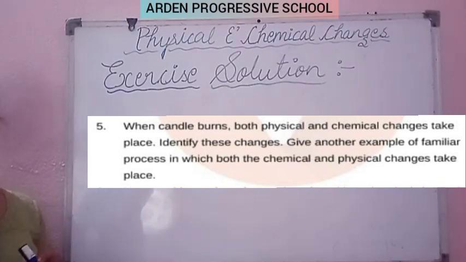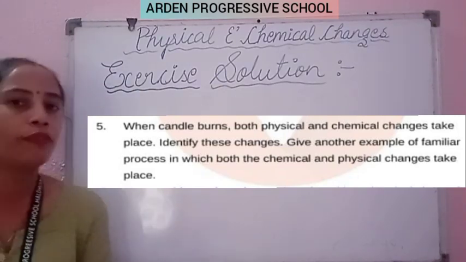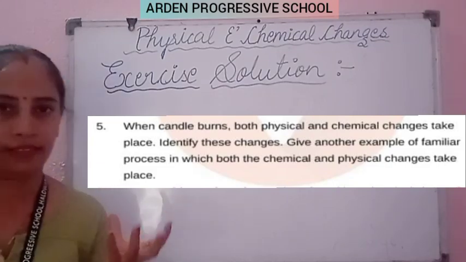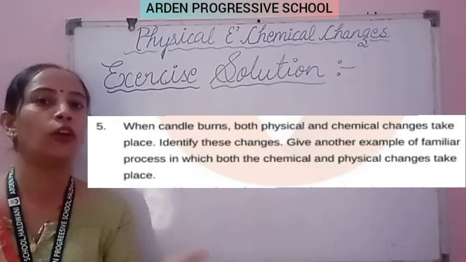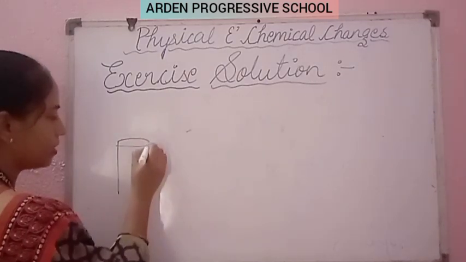Identify these changes. Give another example of a familiar process in which both the chemical and physical changes take place. The question is saying that when the burning of candle takes place, जब candle जलती है, ठीक है, तो दोनों process होती है, that the physical changes also and the chemical changes also.